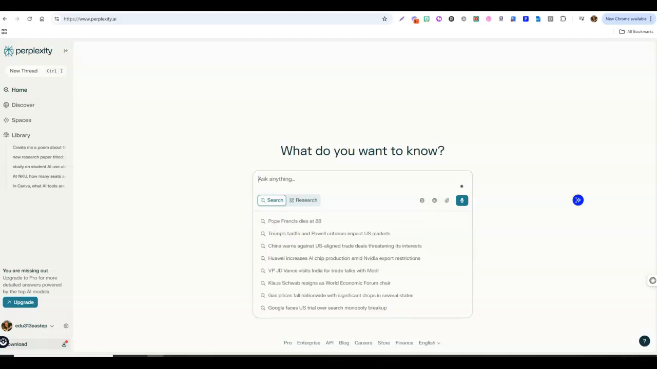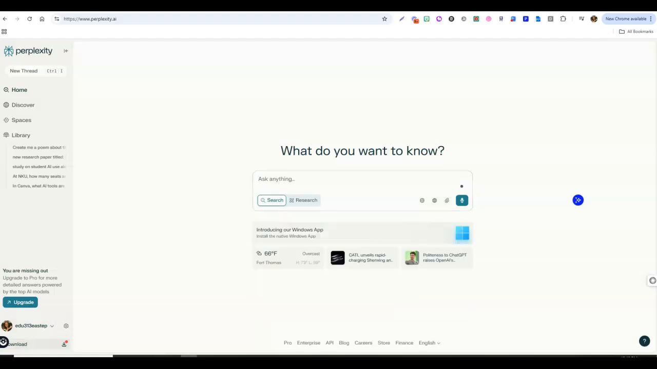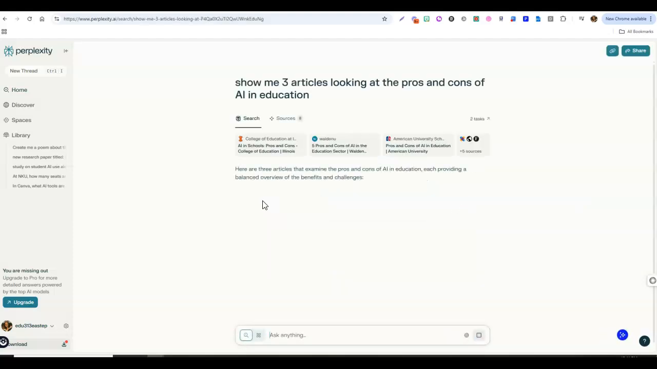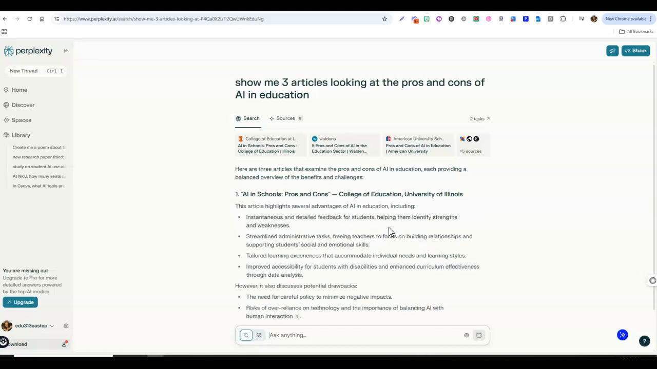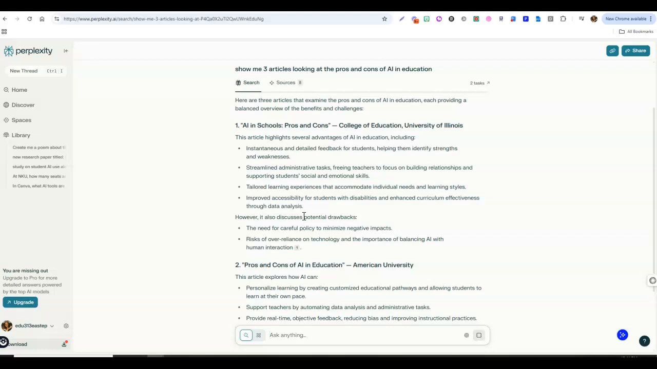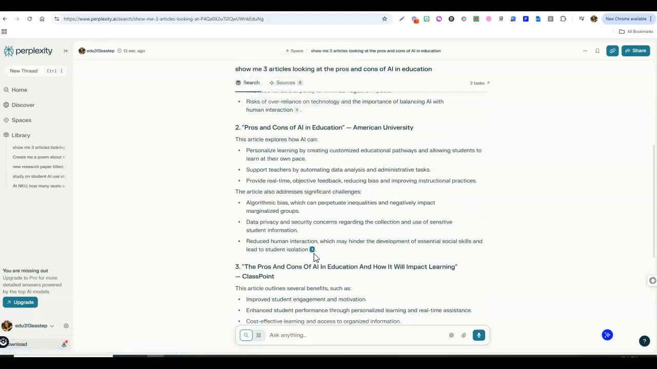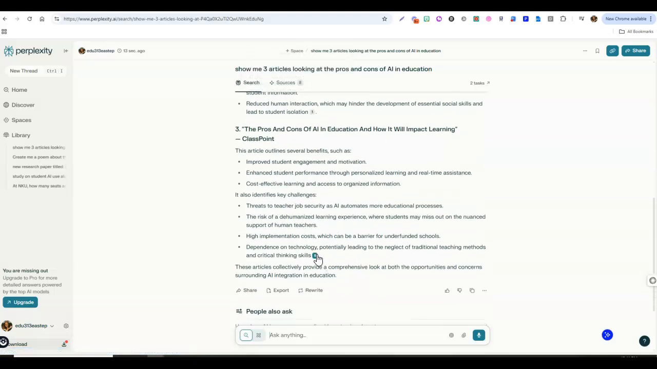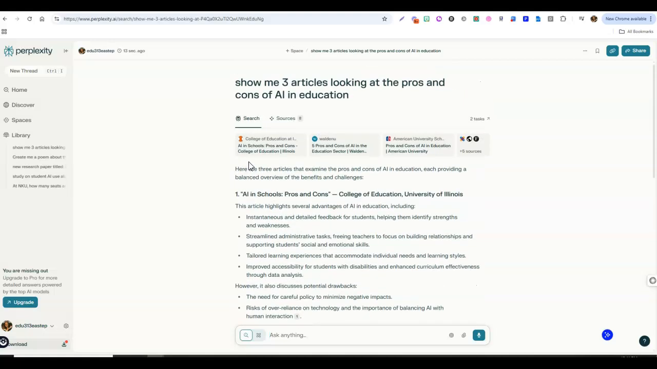And let me ask it a question that would be a bit more research-based. Okay, this is the question that I asked. Show me 3 articles looking at the pros and cons of AI in education. This is right in Perplexity's wheelhouse. It wants to go and search things and give me back compiled information. So you can see what we're getting back here. Some information, and then as it's making statements, it's citing itself. And you can see we've got a 1 here, a 3 here, an 8 here. And what do those reference? Those reference these sources all the way up at the top here.